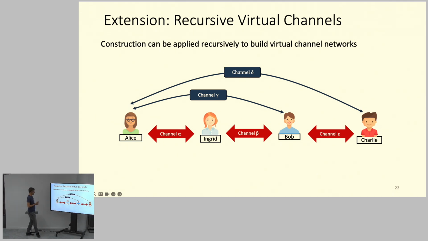Now I can build channel delta between Alice and Charlie, and then Ingrid and Bob don't have to be involved anymore in the execution.